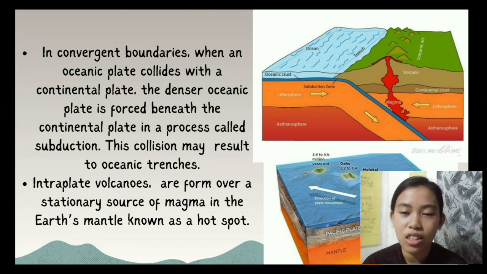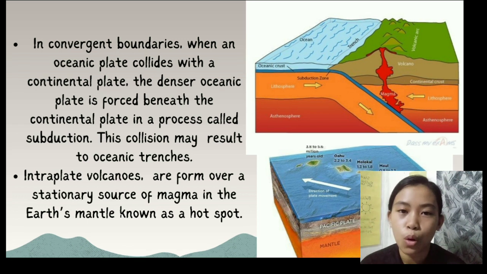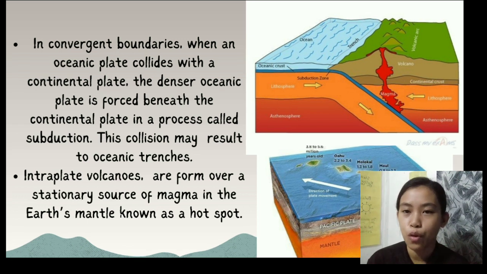Oceanic trenches are deep and narrow depressions on the sea floor or seabed. They are caused by the subduction zone of two plates, either continental or oceanic plates. Also, when the plates slide past each other, it creates a weak zone called a fissure or transform fault.